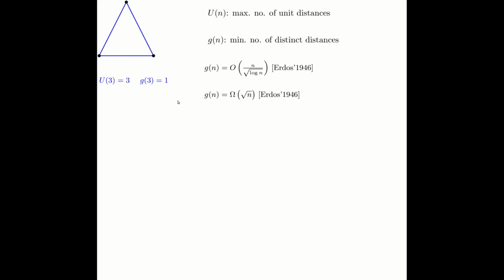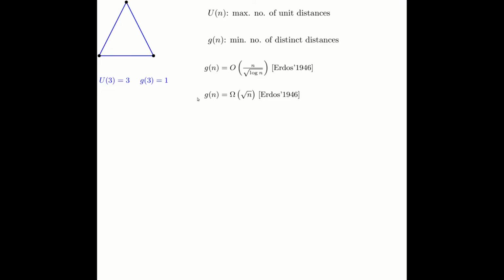Now let's look at the other problem, the number of distinct distances. Erdos himself proved these two bounds. First, he constructed a grid, and in fact he constructed the same square root n times square root n grid, and in such a grid he could prove that there are at most n over square root log n distinct distances. In other words, such a grid can actually reduce the total number of distinct distances to very, very low.